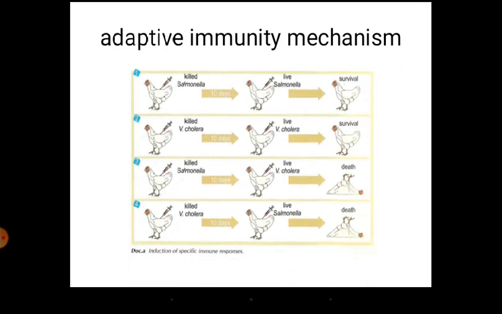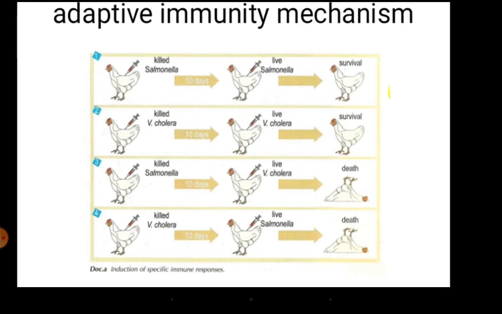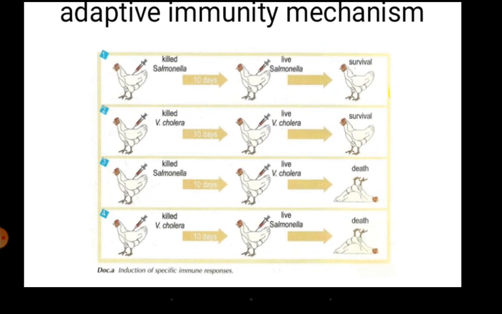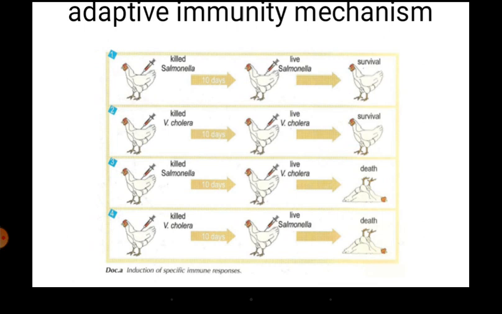Here, to throw some more light on the same, we look at adaptive or acquired immunity. Now two things are clear. One, there are natural barriers. Second, innate immunity, which is general in nature, and adaptive immunity, which is specific. What is being done here is to show you that immunity is specific, especially acquired immunity, which we explained through the slide.